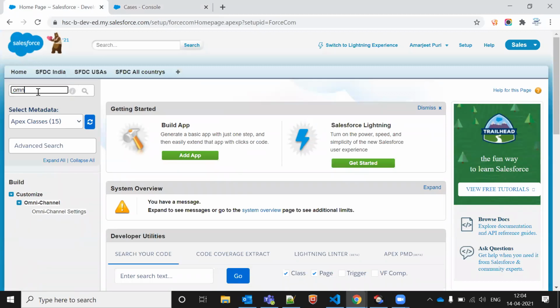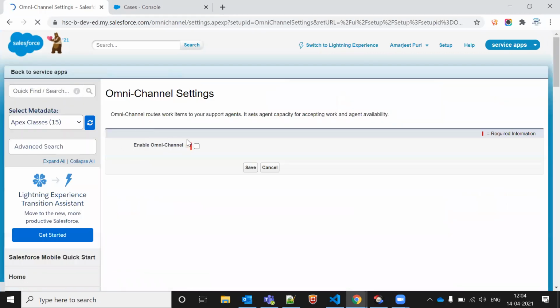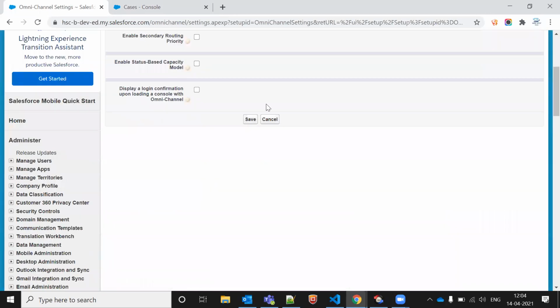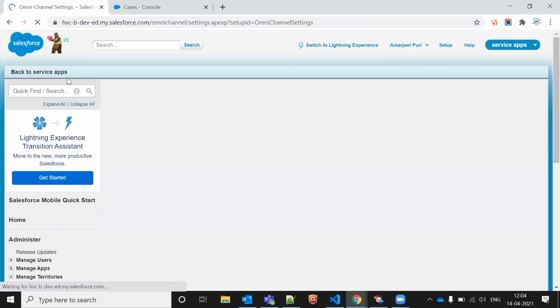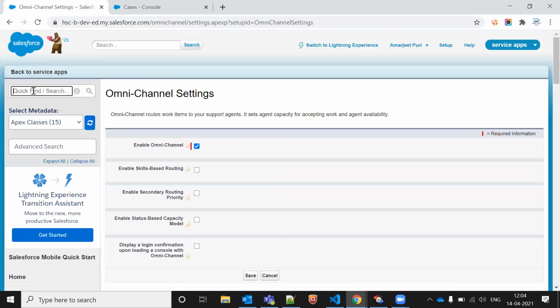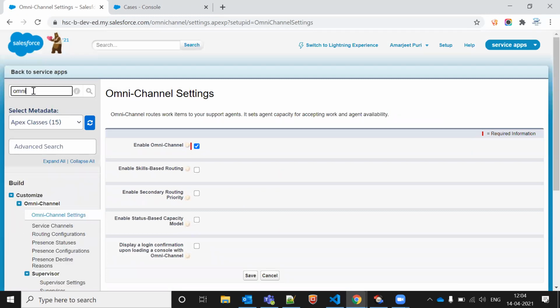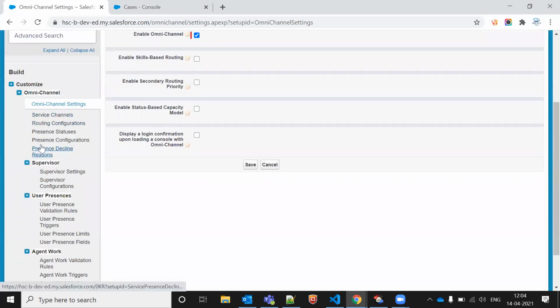So in the Omni-Channel setting, you'll go there and there is one checkbox, so you will make it true. Accordingly, you can click on the Save button. Regarding Omni-Channel, previously we had only one Omni-Channel, but now we have multiple things here. So you have to start from this.